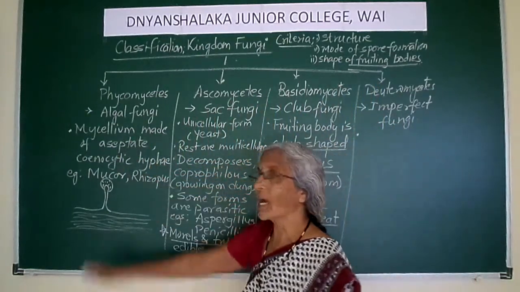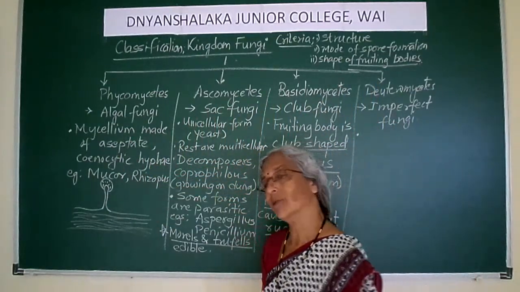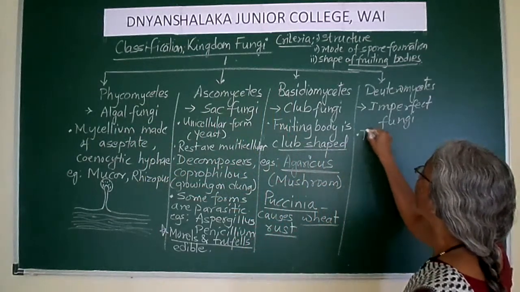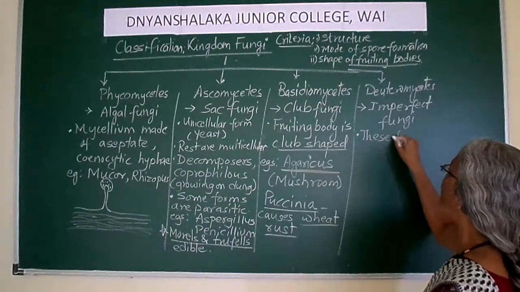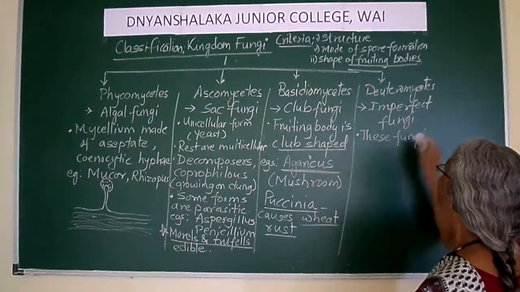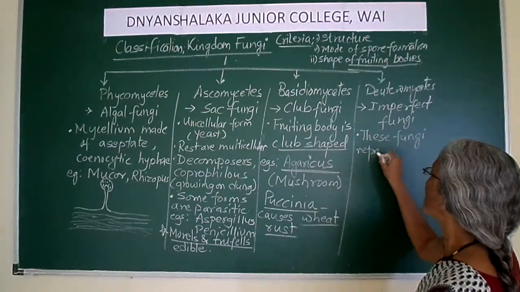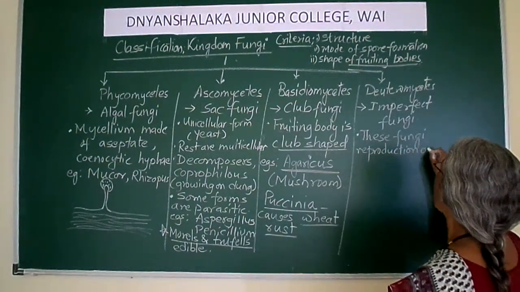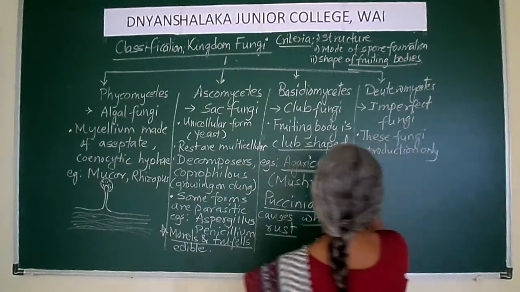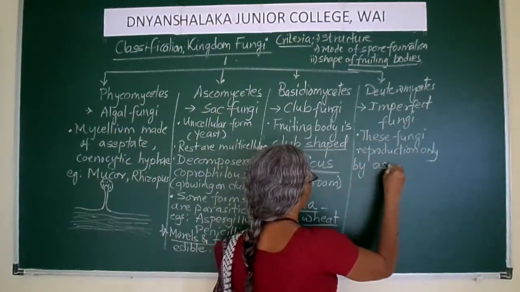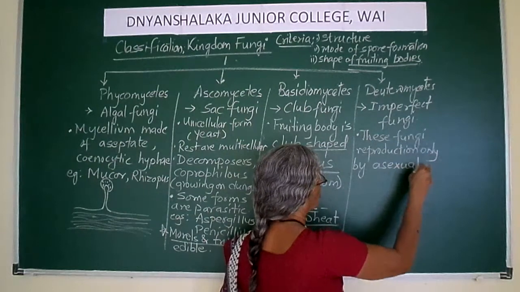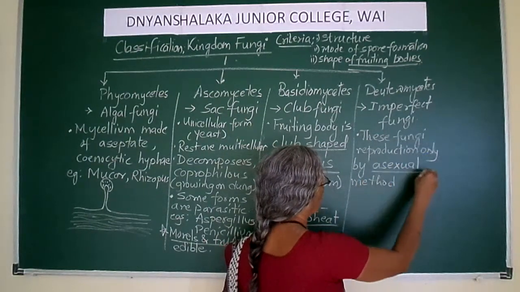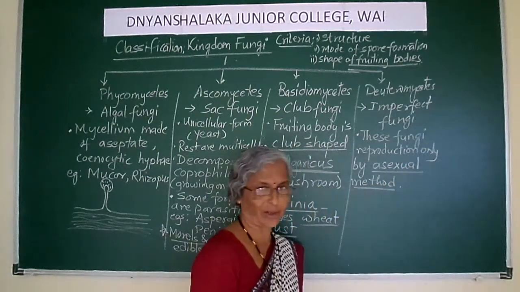All the other fungi have sexual as well as asexual modes of reproduction, but imperfect fungi reproduce only by the asexual method. So there is no sexual method in reproduction.